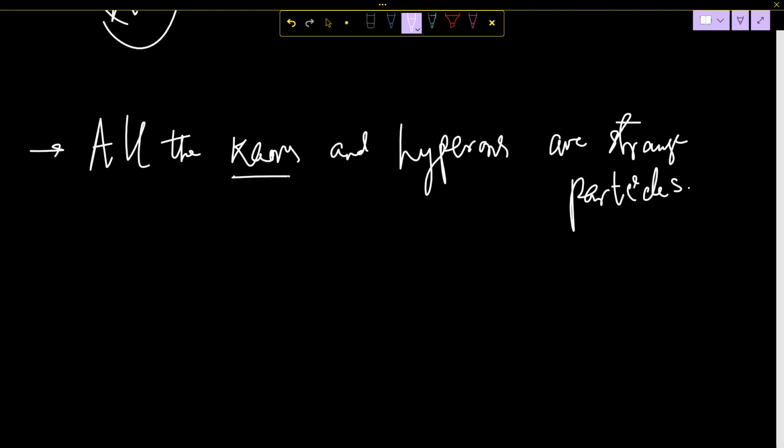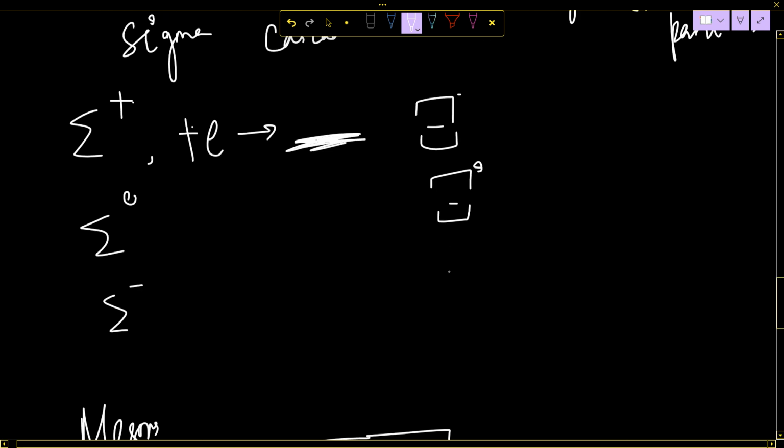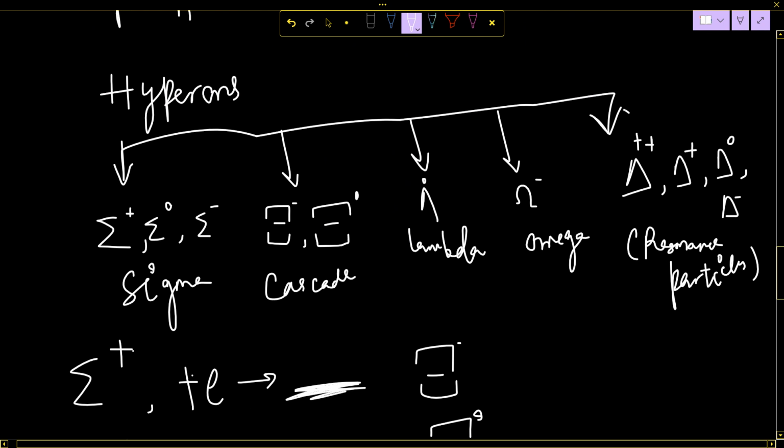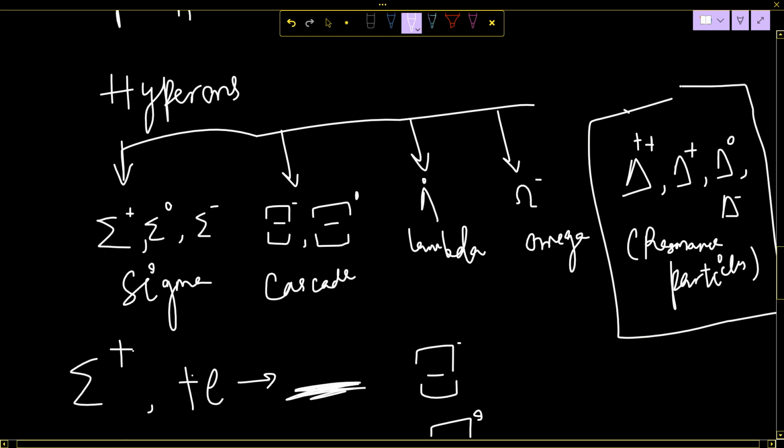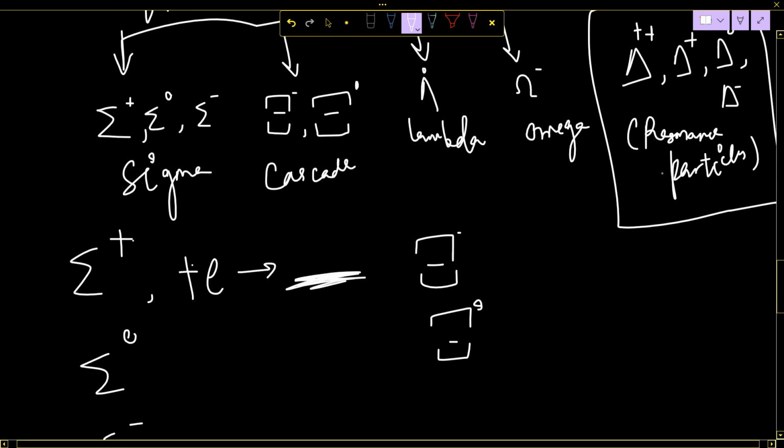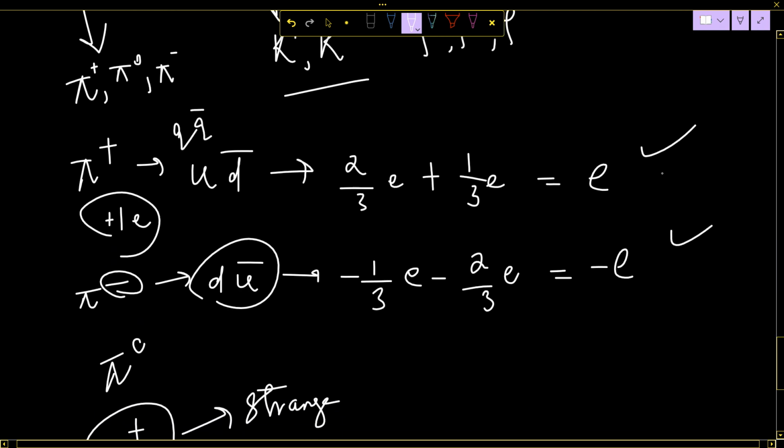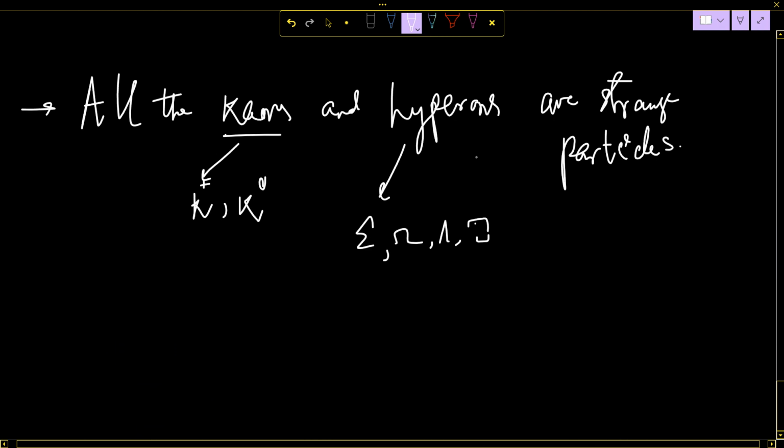So kaons means what? The K plus and K zero, and hyperons means everything, those sigma and cascade and all. Sigma, omega, lambda, cascade. But one thing, wait, this one is not a hyperon. My bad. This doesn't have strangeness. So kaons and hyperons are strange particles.